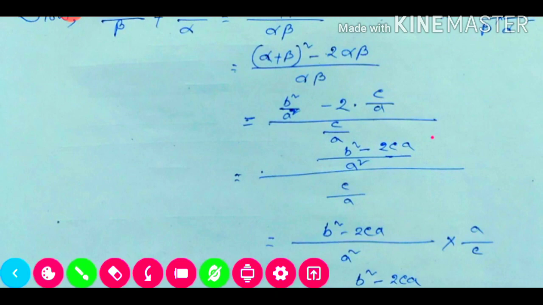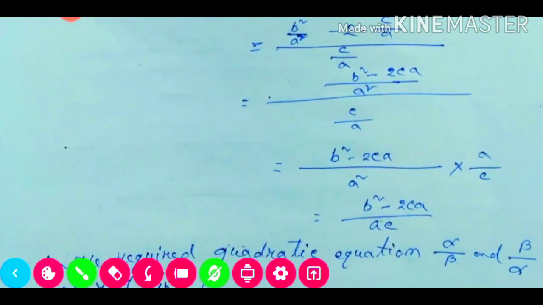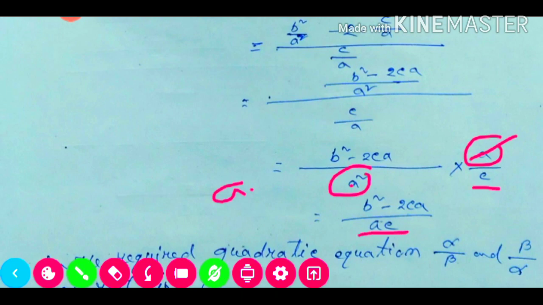Now this numerator portion will remain the same, b square minus 2ca, divided by s square into the denominator's reciprocal, that means a will go to the top and c will come down. Now here our common factor is a and s square, so this a will be cancelled. So only one a will remain in the denominator. If we multiply a into c, it will be ac, and the numerator portion will remain b square minus 2ca.